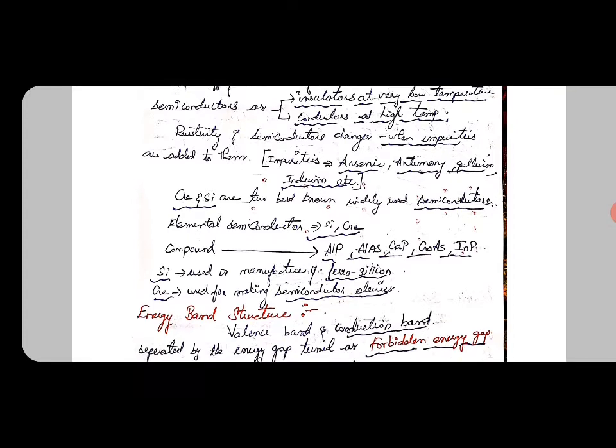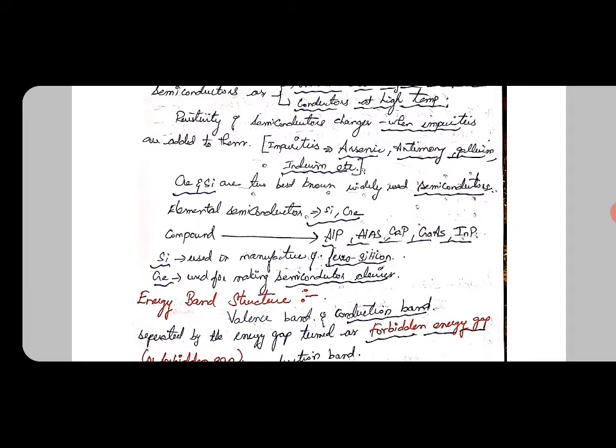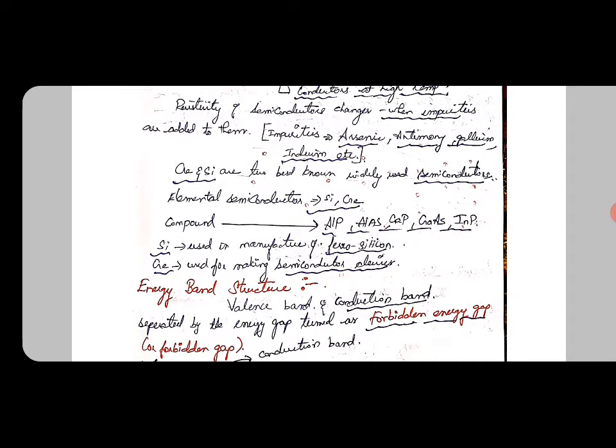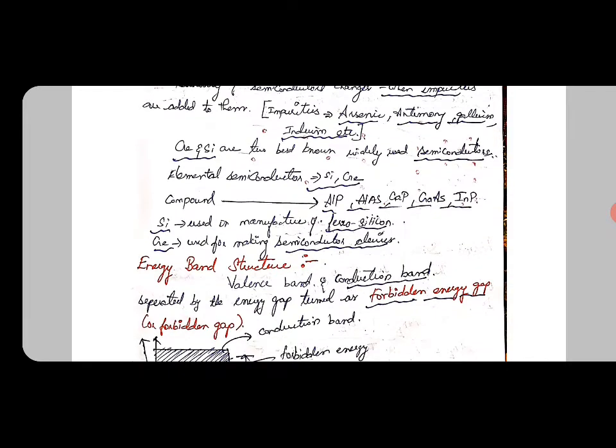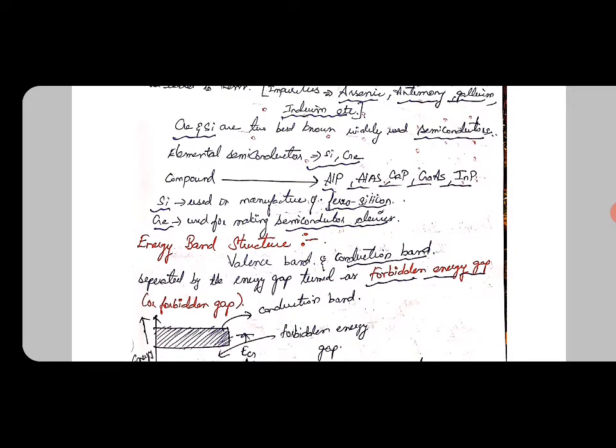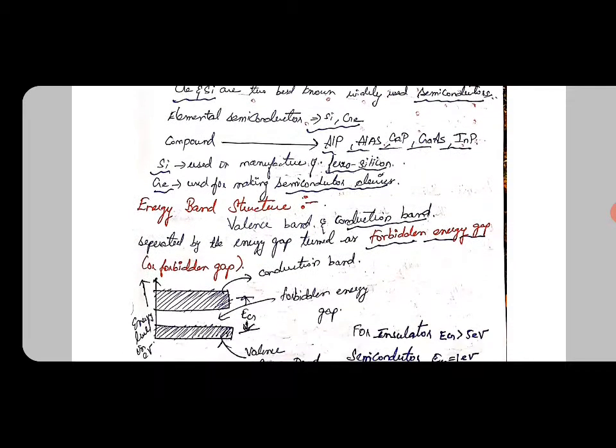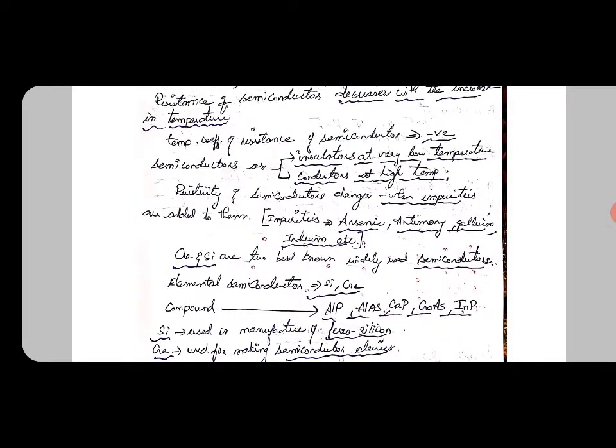Silicon is used in the manufacture of ferrosilicon. Germanium is used for making semiconductor devices. Then we will see about the energy band structure. These are some of the basic concepts: what a semiconductor is, what its types are, how a semiconductor behaves, what elemental semiconductors are, and what compound semiconductors are. Particularly, silicon is used in the manufacture of ferrosilicon, and germanium is used for making semiconductor devices.